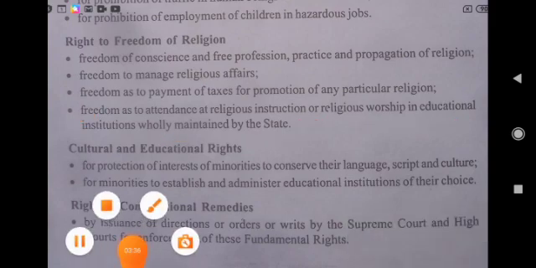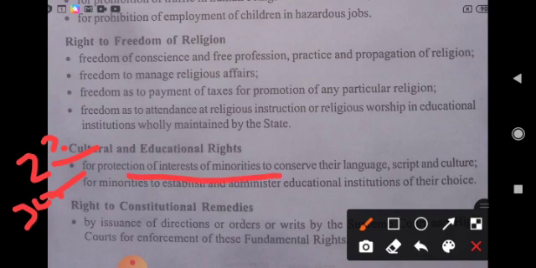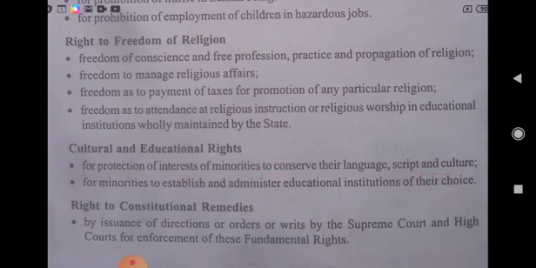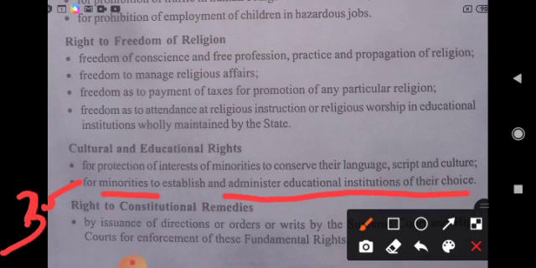Now comes cultural and educational rights. Article 29 and Article 30. Article 29 says protection of language and culture of minorities, for protection of the interest of minorities to conserve their language, script and culture. Article 30 says minorities can establish and administer educational institutions of their choice.